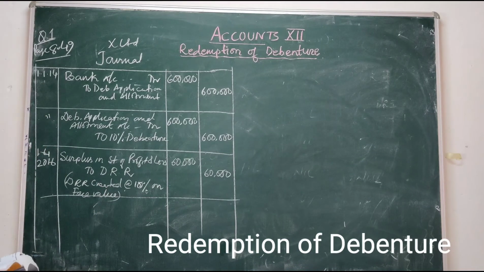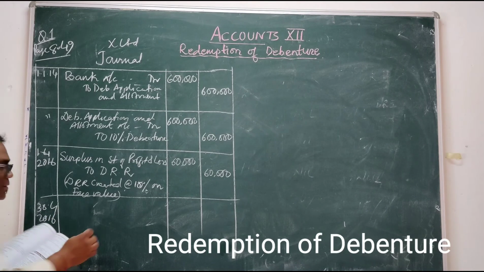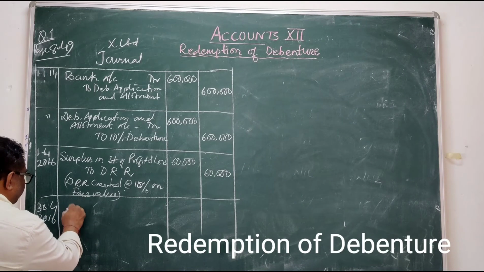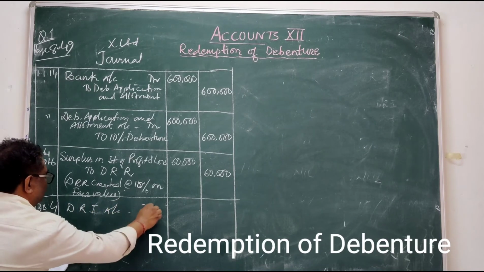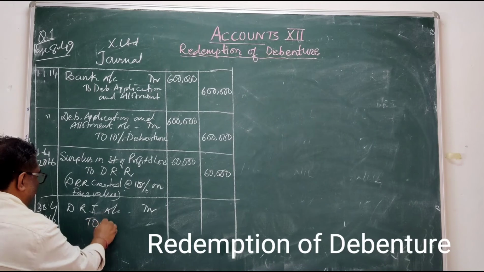After that, before the redemption, by 30th April 2016, we have to purchase the debenture redemption investment. DRI account debited to bank.